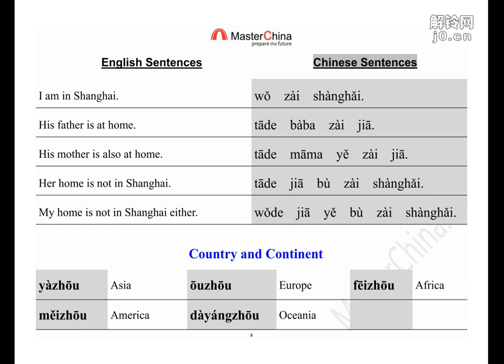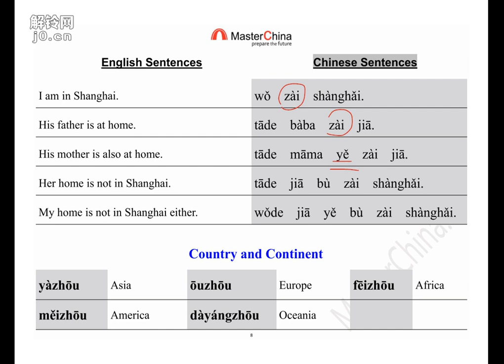Okay, so this is the answer. I think this is not so difficult for you. If you use 在, it's perfect. And here, because we put the 也 before the part we want to repeat, that's why we put the 也 before 在. Also at home, right?